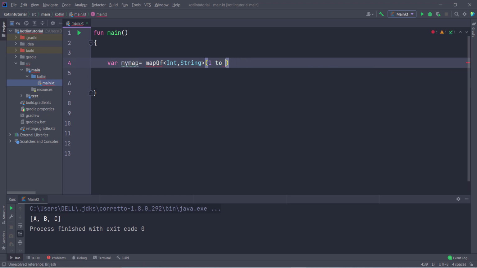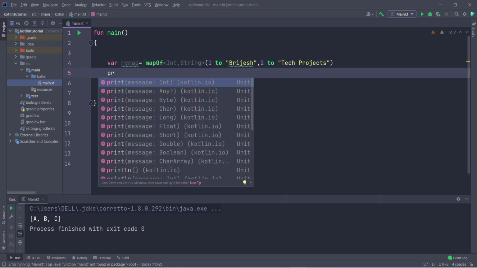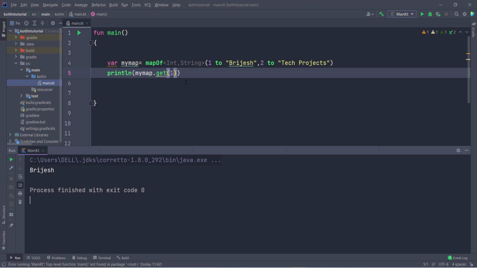So this is string, so you have to put this data into string, and then you can map 2 to tech projects. So you can type whatever you want, and this is just a way of creating mapOf in Kotlin. So now if I want to print the mapOf, so println, and you can print any specific index value, and you have to use this method mapOf dot get, and inside this you can pass the index, whatever you want to pass, and you can also use this get method in listOf also.